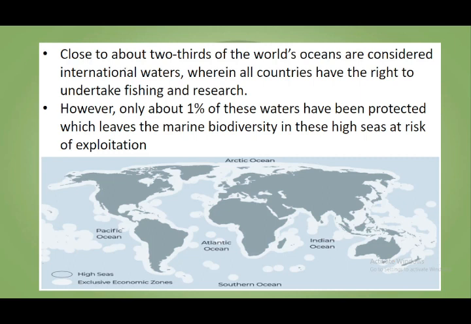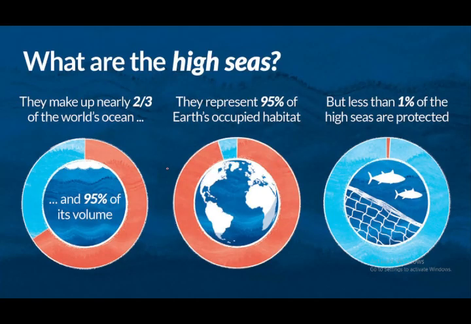So close to about 2/3 of the world ocean is considered international waters, wherein all countries have the right to undertake fishing and research. However, only 1% of these waters have been protected, which leaves the marine biodiversity in these high seas at a greater risk of exploitation. That is why this High Seas Treaty was important. They make up nearly 2/3 of the world's ocean. They represent 95% of Earth's occupied habitat as well, but less than 1% of the high seas are protected.